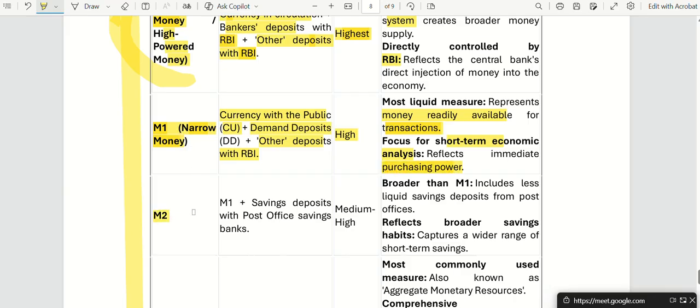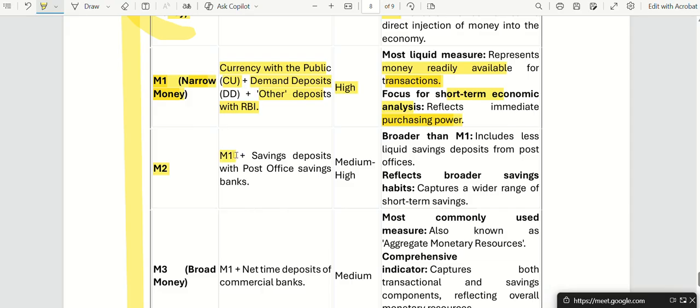M2, again under narrow money, is M1, all of what we have mentioned, plus saving deposits with post office. This is the difference. M1 plus saving deposits with post office. So remember all these statements. What is M1, what is M2? It is very confusing. It can be asked. So this liquidity aspect is medium to high.